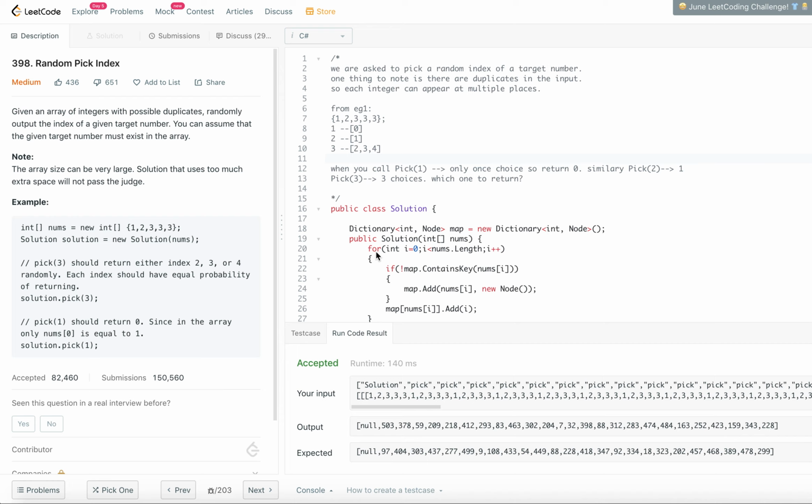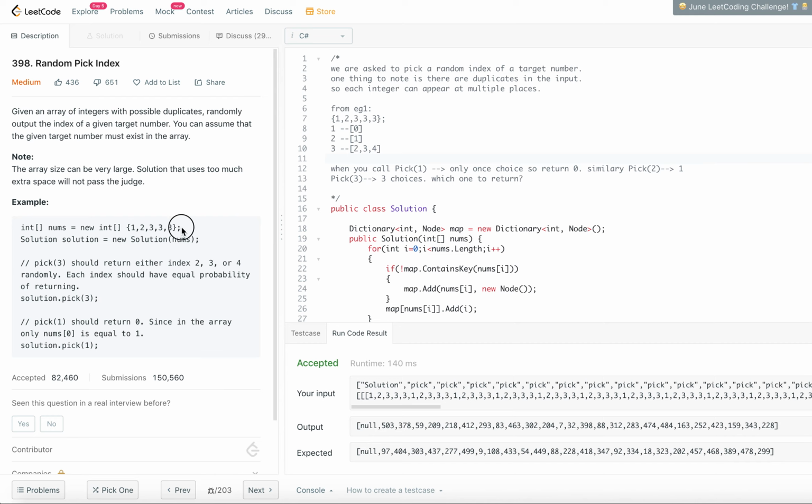So when you pick the random index for a given target number, you should give the indexes of those target numbers also in a random manner. So let's try to understand with an example.